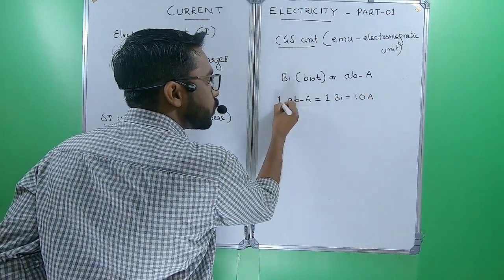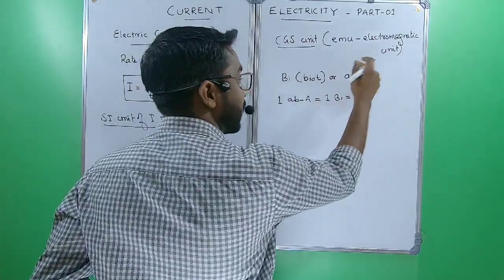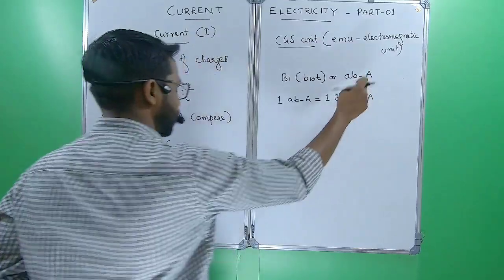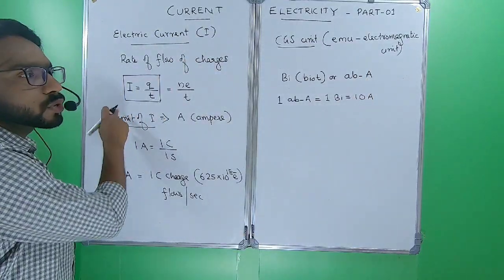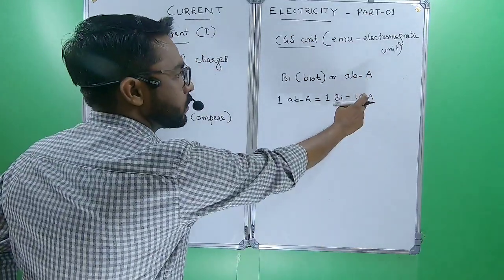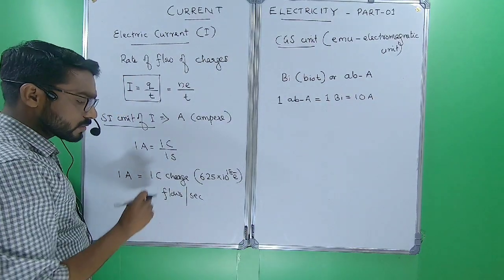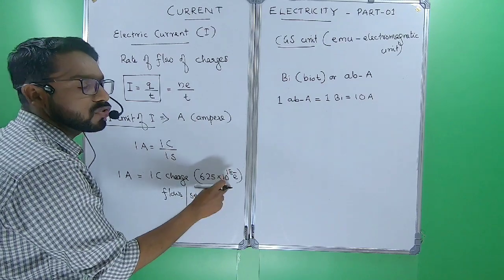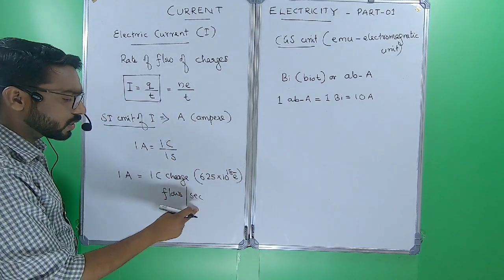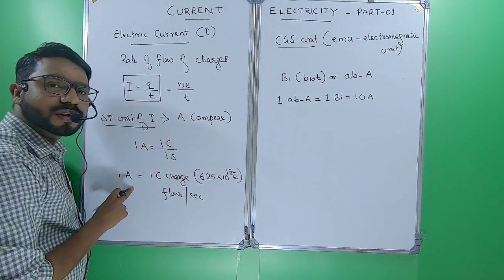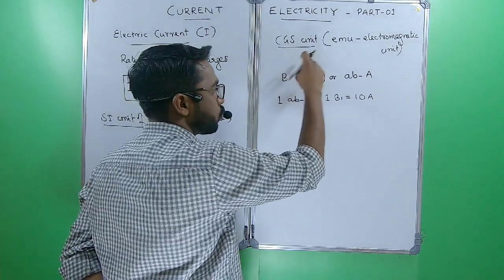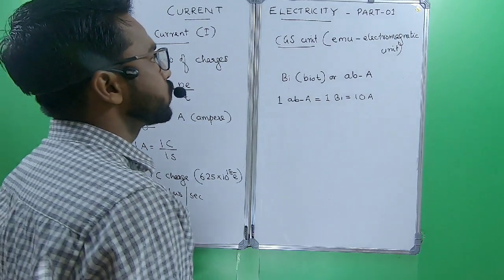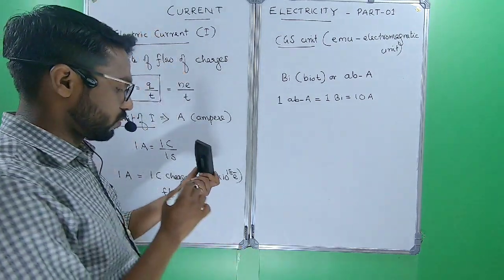The CGS unit of current is 10 times greater than the SI unit of current. So 10 ampere means 10 into 6.25 into 10 power 18 electrons are flowing through the conductor per second. Then that current is 1 biot. This is the CGS unit of electric current.